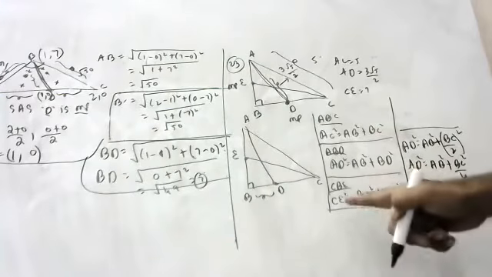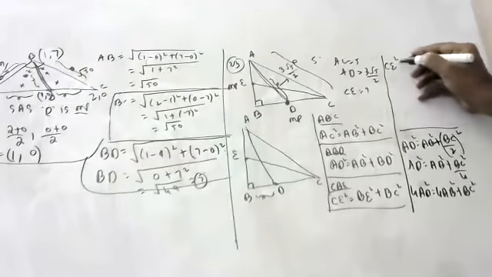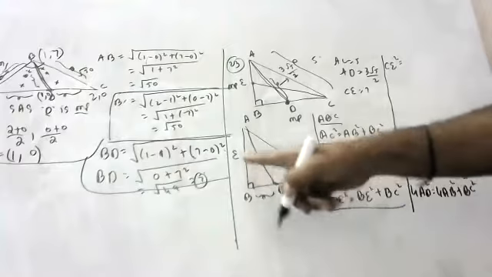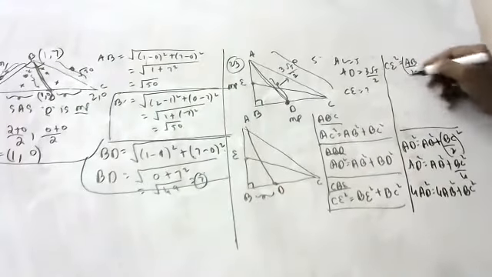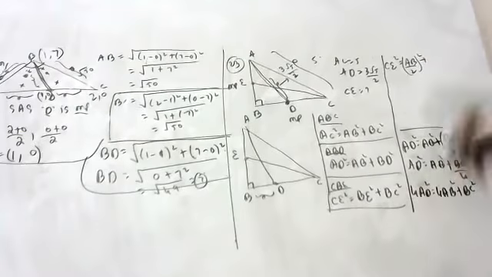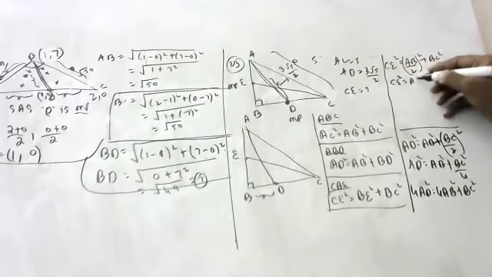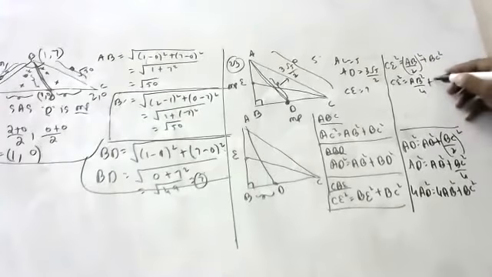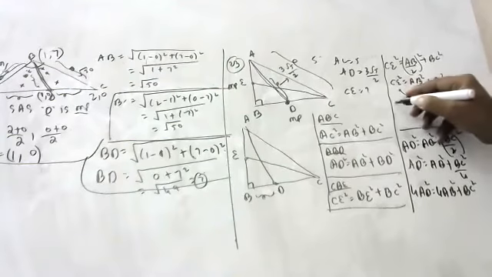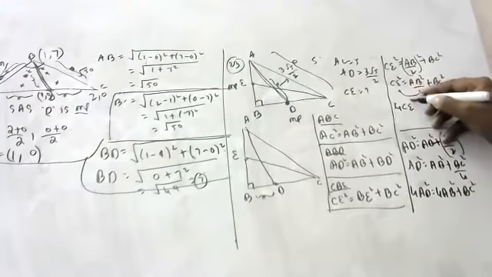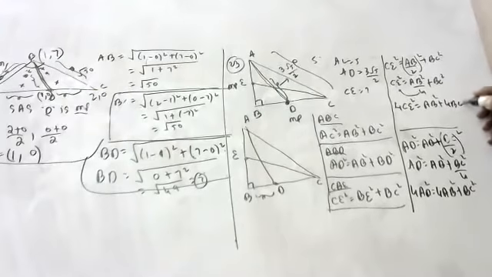Those who did not understand, see here. CE square is equal to, what is BE, children? AB by 2. AB by 2 whole square plus BC square. Okay, CE square is equal to AB square by 4 plus BC square. So take 4 as LCM and send it here. After taking LCM, 4 CE square is equal to AB square plus 4 BC square.